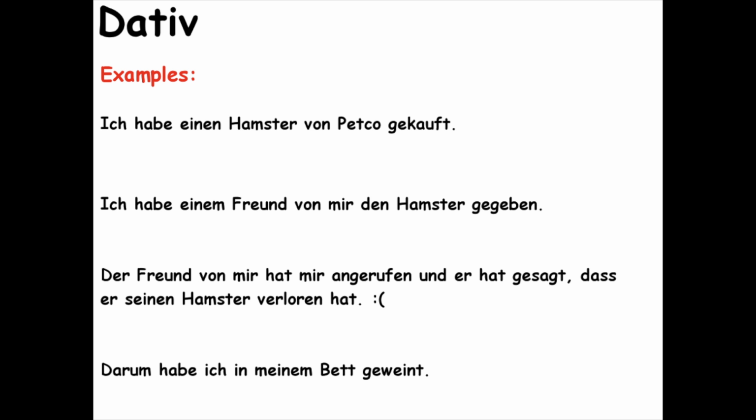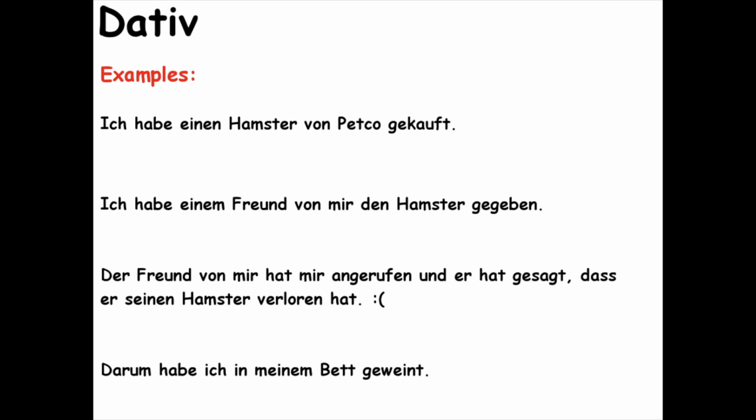Der Freund von mir hat mir angerufen und hat gesagt, dass seinen Hamster verloren hat. And that's kind of sad, because it translates to, the friend of mine gave me a call and he said that he had lost his hamster. Okay, so let's break it down. Der Freund is the subject. Von mir, we know, is dative because of von. And then he called me, hat angerufen, mir.